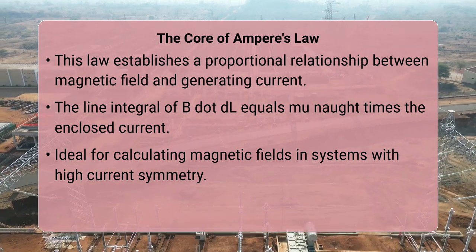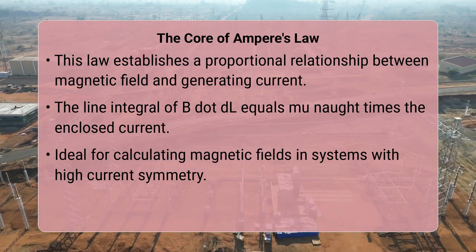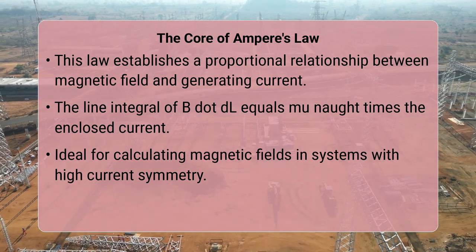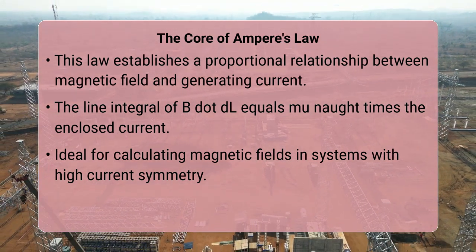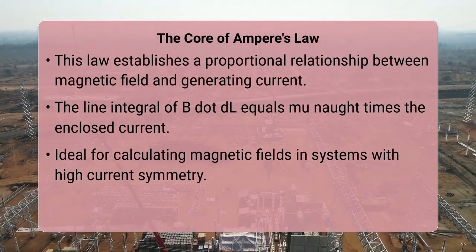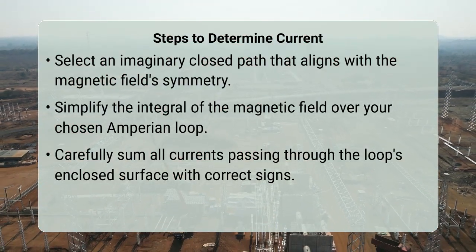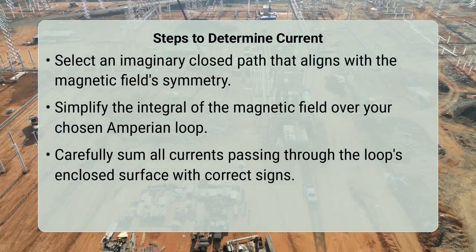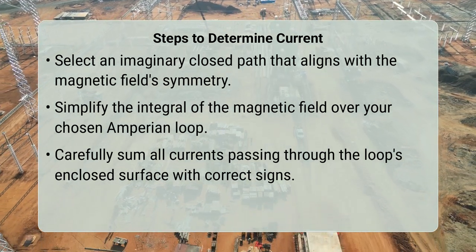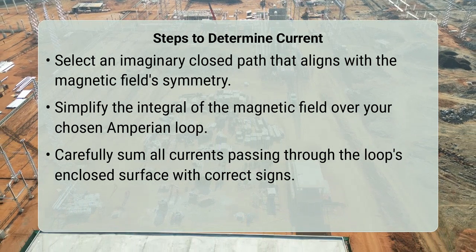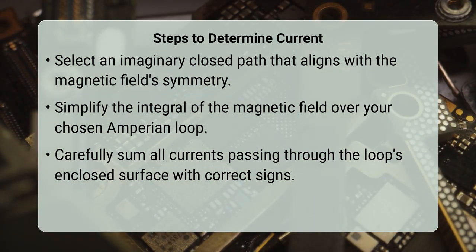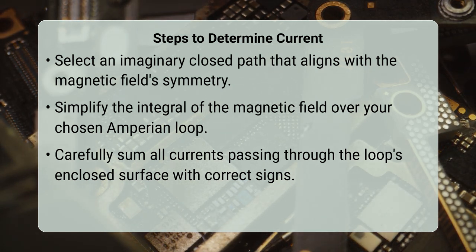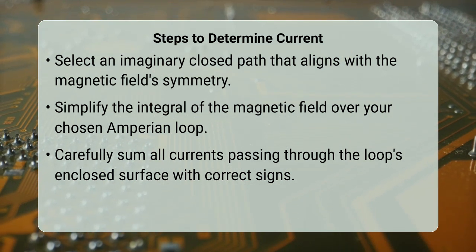To effectively determine the enclosed current using Ampere's law, you will follow a systematic approach. First, choose an imaginary closed path, often called an Amperian loop, that exploits the symmetry of your current distribution. Next, ensure you correctly identify the direction of the magnetic field relative to your chosen path. Then, evaluate the line integral of the magnetic field over this closed path, which often simplifies due to symmetry. Crucially, count all currents that pass through the surface bounded by your Amperian loop. Currents flowing in one direction are typically positive, while those flowing in the opposite direction are negative.